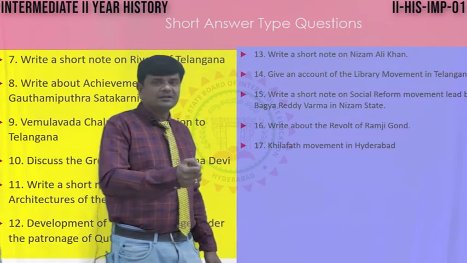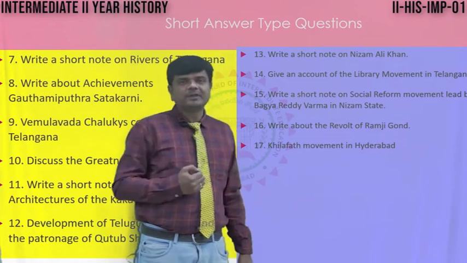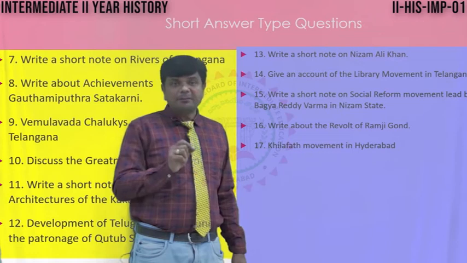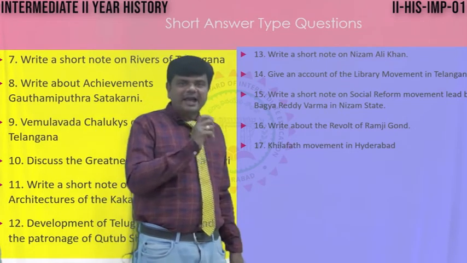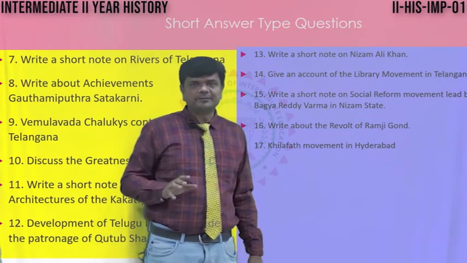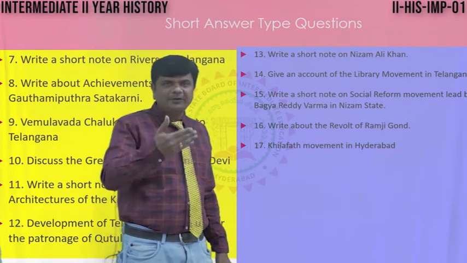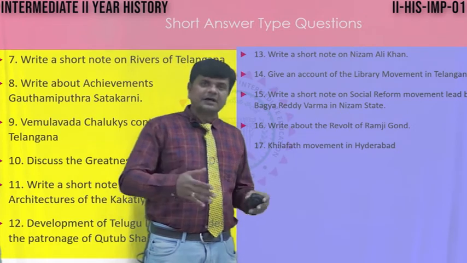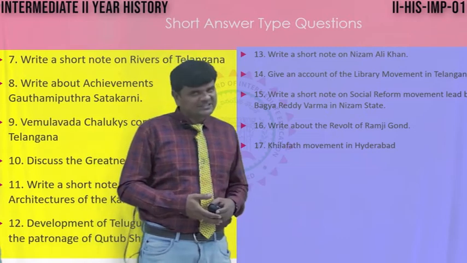You have to mention these points while writing about Bhagyareddy Verma. Madari Bhagaiah is his original name. Reddy is added, and Verma was given by the Arya Samaj. That's why Bhagya Reddy Verma. How did he start? What societies did he establish in the Telangana area? You have to write about his movements. Now moving to the next question, the 16th question.